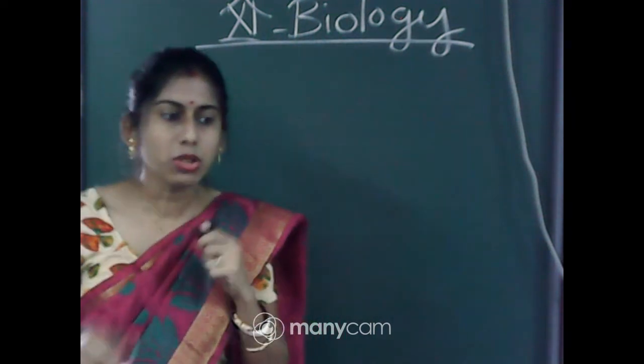This is the last chapter of your book, chapter number 22, and the name of the chapter is Chemical Coordination and Integration.